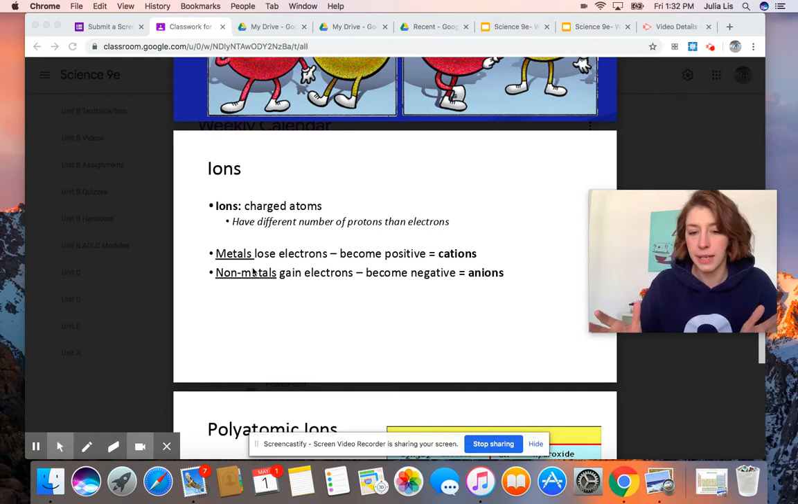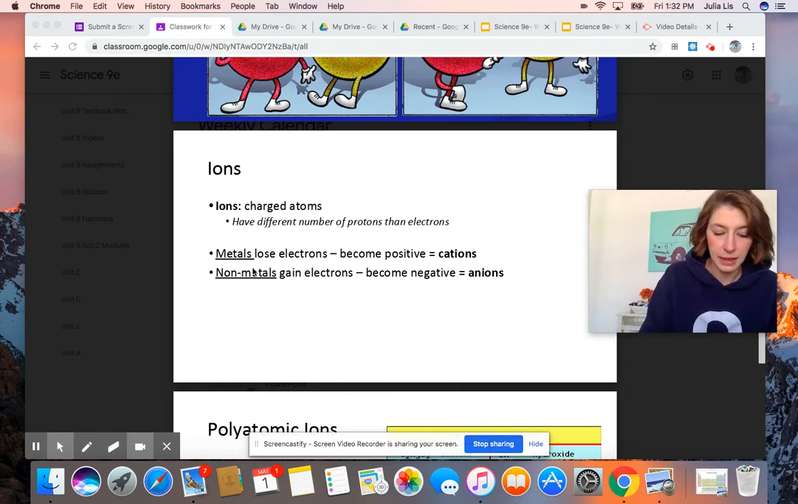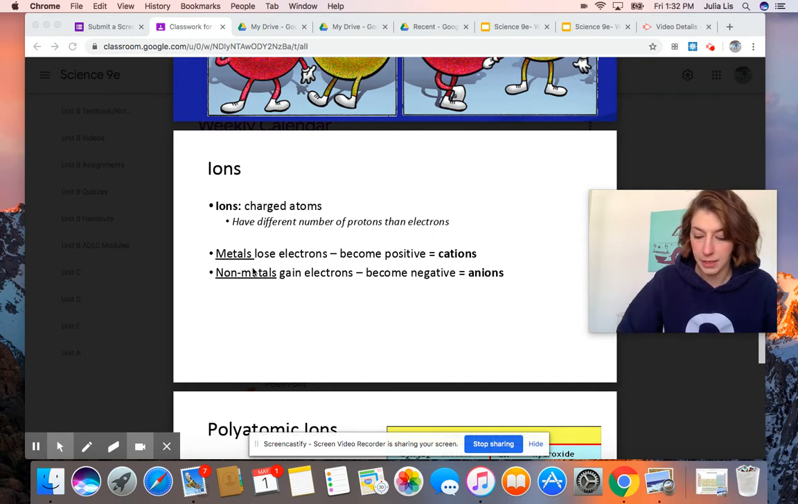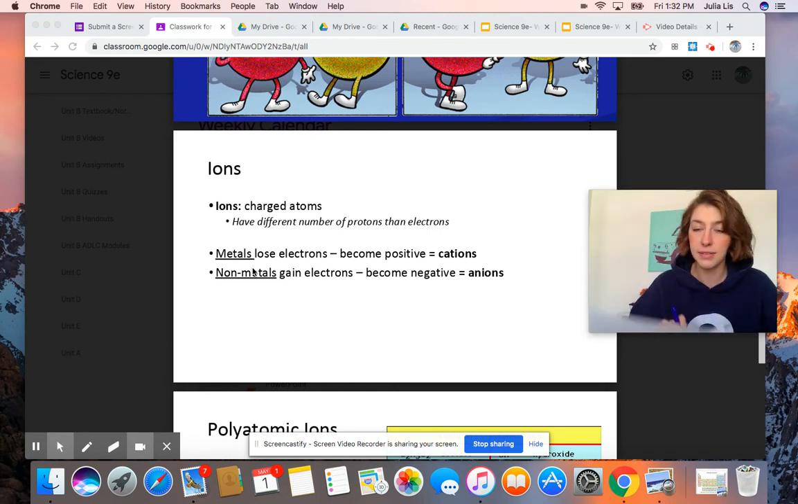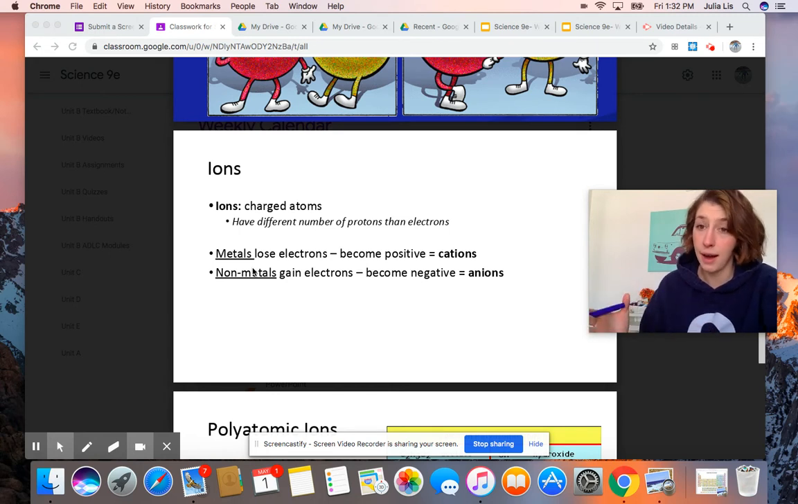Metals on your periodic table, everything that was to the left of your periodic table, underneath that staircase, so your alkali metals, alkaline earth metals, transition metals, all these guys, okay? Everything on the left side of your periodic table, those are called cations. So cations, think of cats make you more positive, okay? So cats make you happy, cations. So cat, positive ions. Ion means charged atom. So you have a positively charged atom.